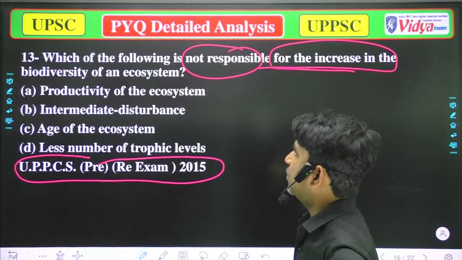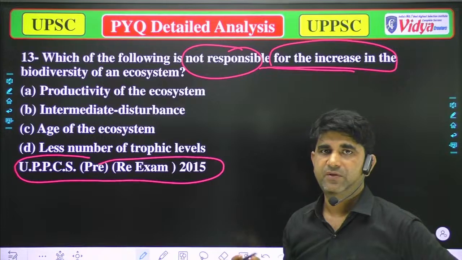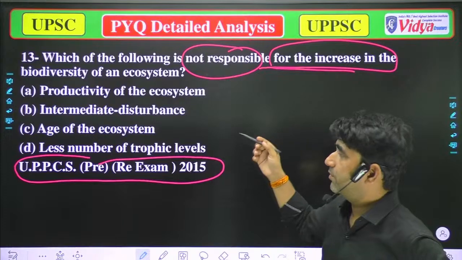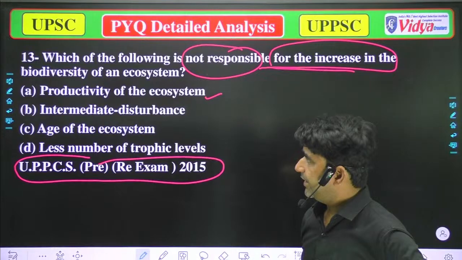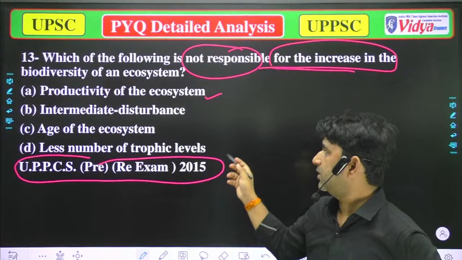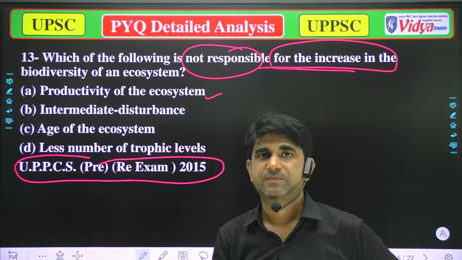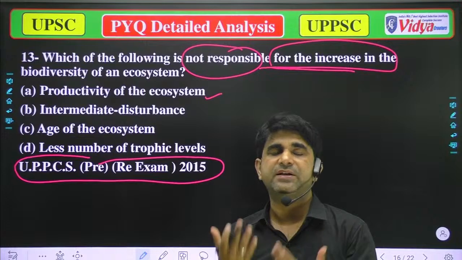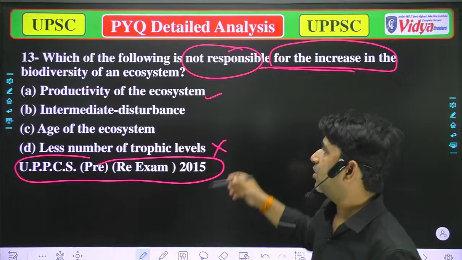Our options are: A, productivity of the ecosystem. Yes, that's important, because when there is huge productivity, the biodiversity will increase. So that's true. Then intermediate disturbance, age of the ecosystem, and less number of trophic levels. Yes, that's not important, because if there are fewer trophic levels, biodiversity will decrease, and when there is a huge number of trophic levels, that will increase biodiversity. So option D is correct. Sorry, option D is incorrect, and all of them are correct.